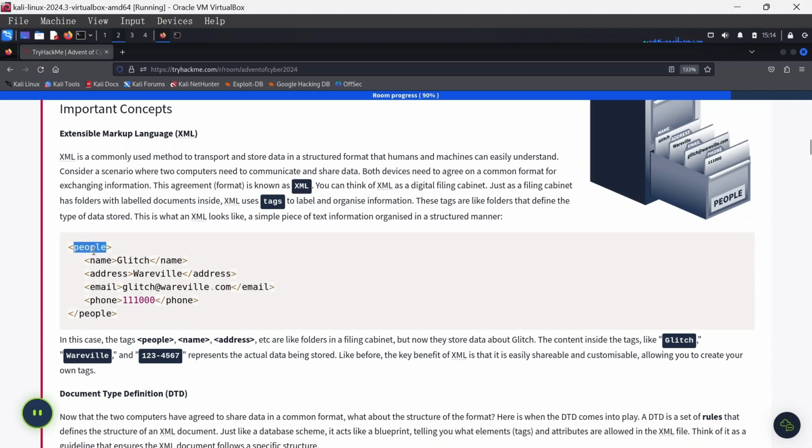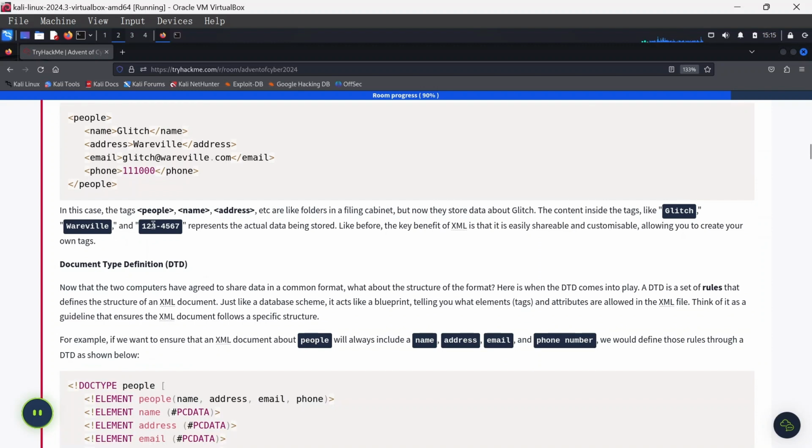The information could include the name of the person, the address, email, and phone number. In order not to repeatedly write that the name is this and the address is this, XML comes in, where we write a particular structure that solves the issue of repetition and also organization.